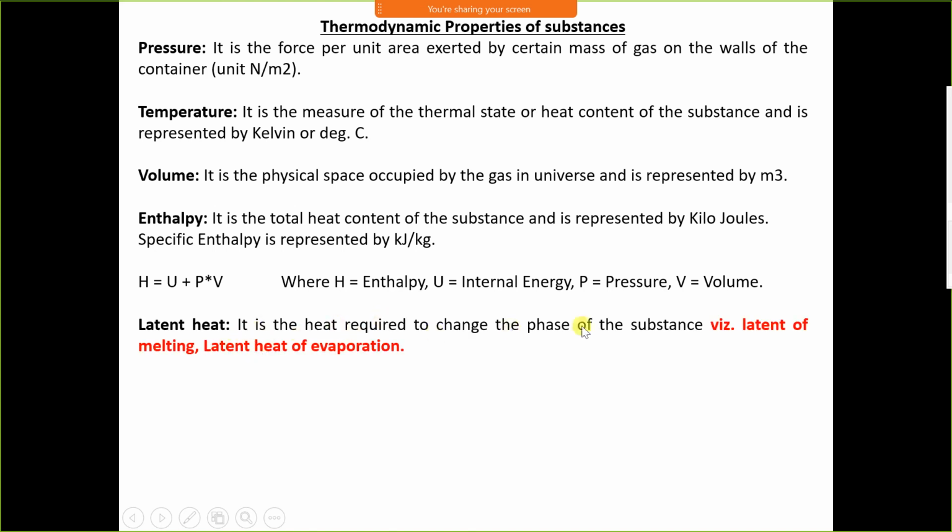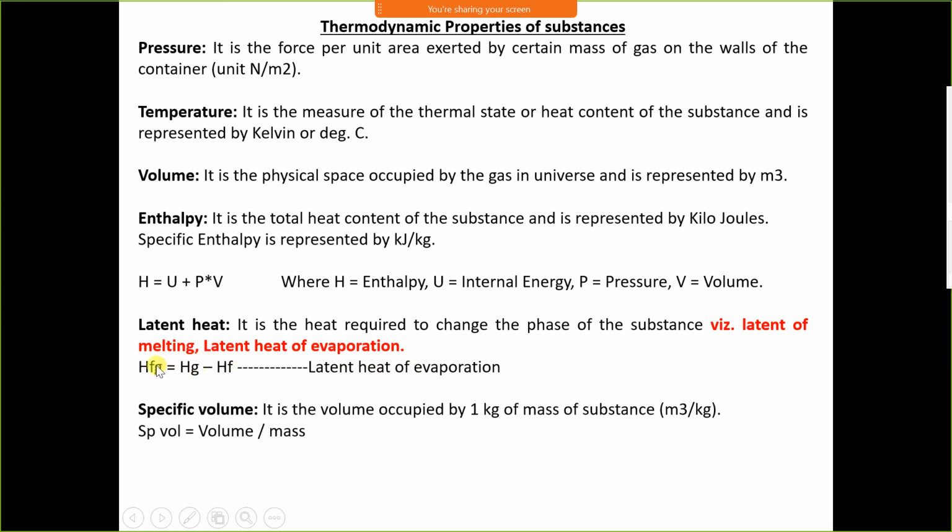Latent heat, we have already seen. Latent heat is the heat required to change the phase. There are two types of latent heat: latent heat of melting, called latent heat of fusion, and latent heat of evaporation. Latent heat is represented as hfg. This hfg is the latent heat of evaporation, hg minus hf. Capital H represents total enthalpy and small h represents specific enthalpy.